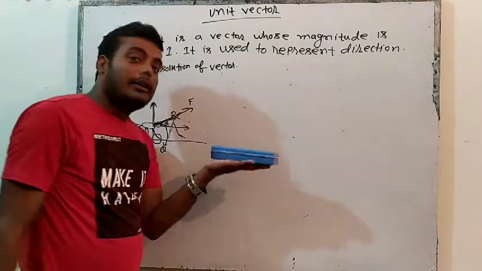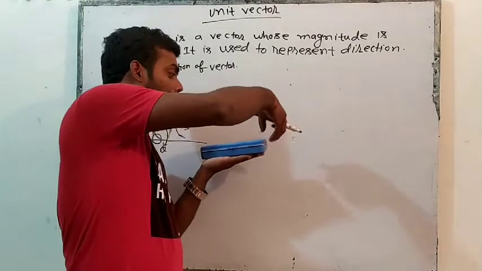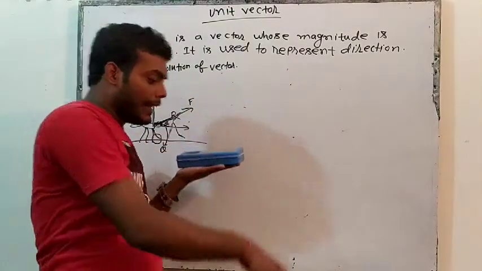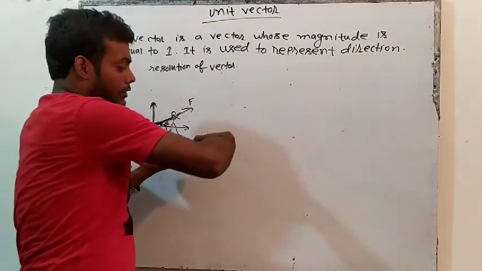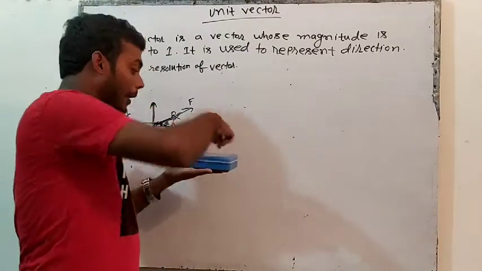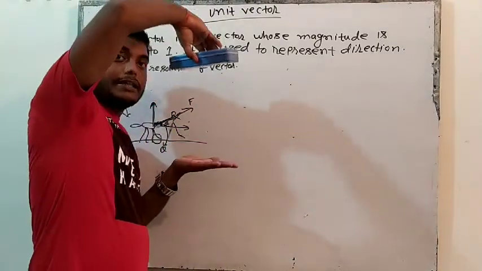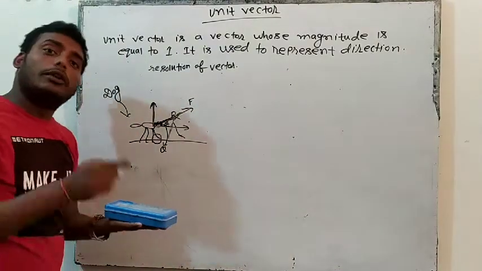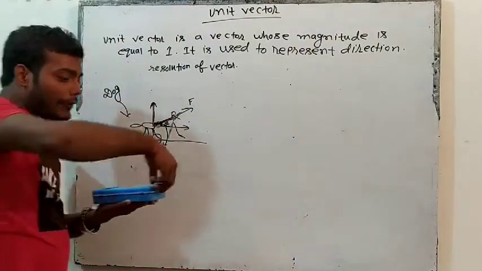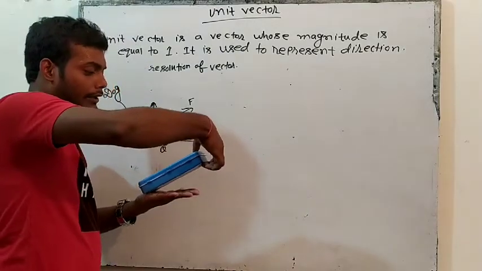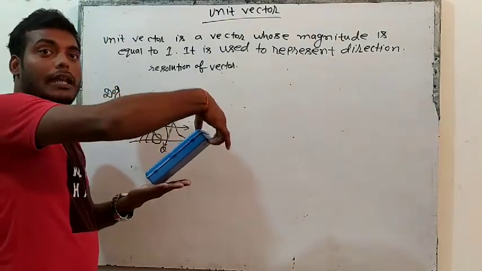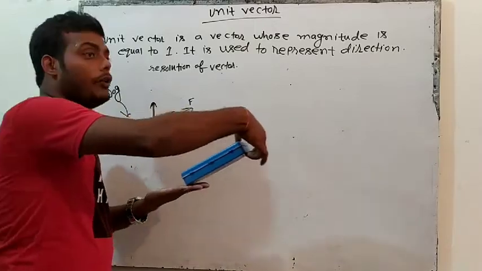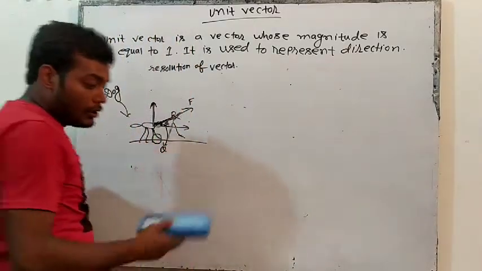Suppose this is a box and I will apply a force, neither in x direction nor in y direction. If I apply a force in x direction, it will go like this. If I apply force in y direction, it will go like this. But right now I will neither apply force in x direction nor in y direction. I will apply it at a certain angle. Then what will happen? This box will lift up, and as well as go in x direction also. So what is happening?